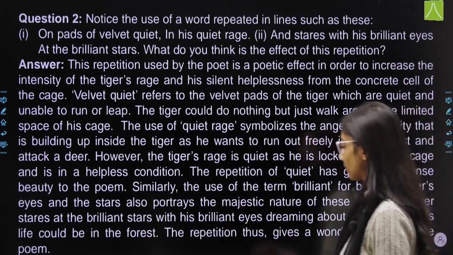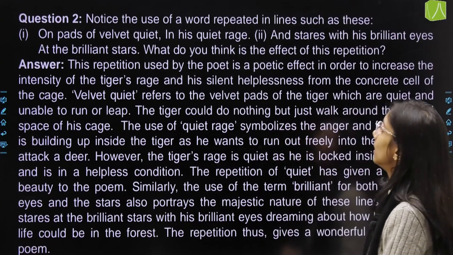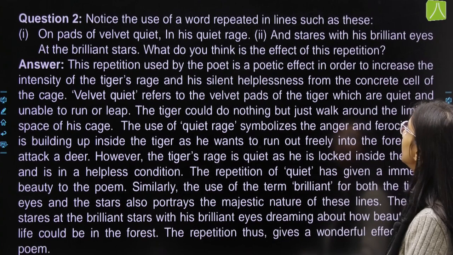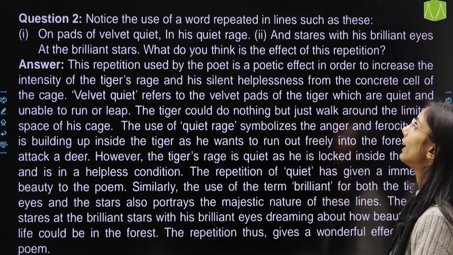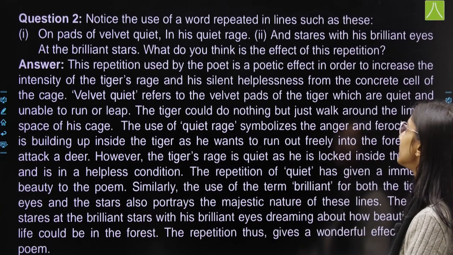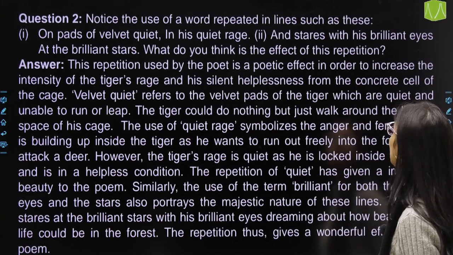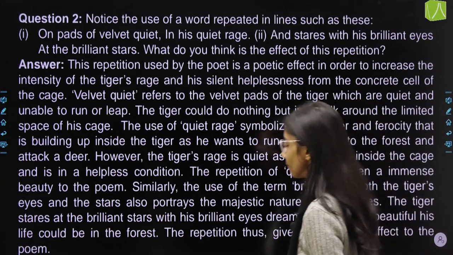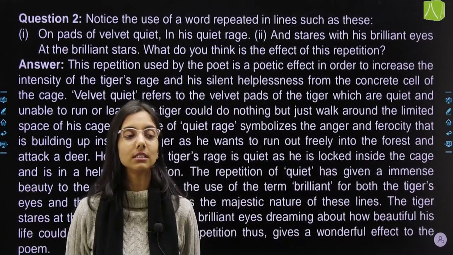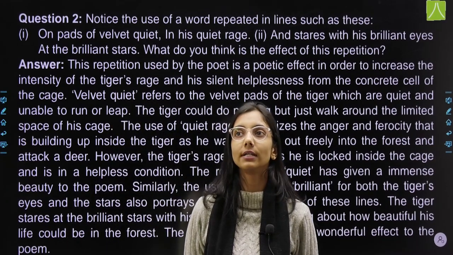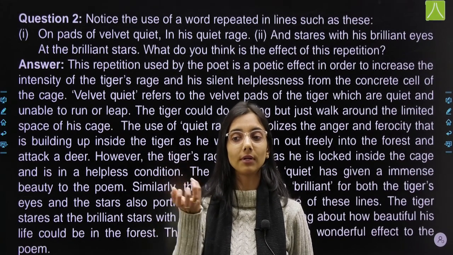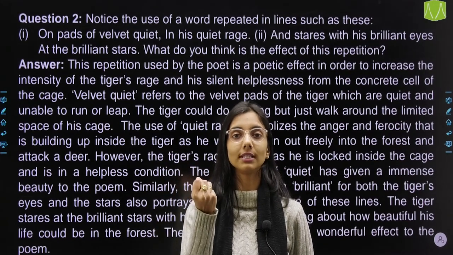Now next is: notice the use of a word repeated in the lines such as these: on pads of velvet, quiet in his quiet rage, and stares with his brilliant eyes at the brilliant stars. What do you think is the effect of the repetition? So see, whenever a poet is repeating words, he is trying to put emphasis on it, emphasis on how important or how crucial that word is.